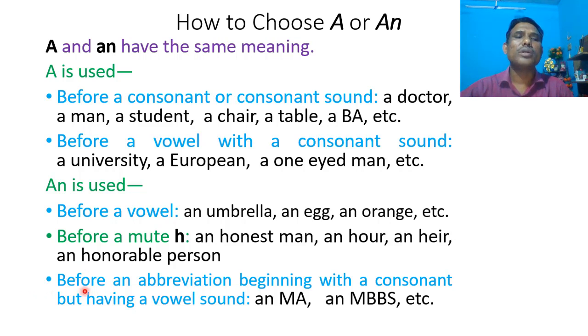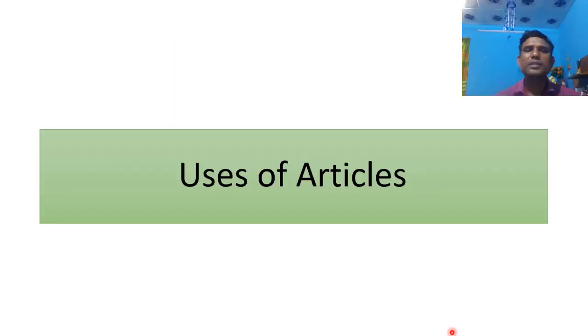An is used before an abbreviation beginning with a consonant but having a vowel sound. For example, an MA, an MBBS, etc. The first letter of the abbreviation MA is M, which is a consonant, but it has a vowel sound A. Similarly, the first letter of the abbreviation MBBS is M, which is a consonant, but it has a vowel sound A. Okay?